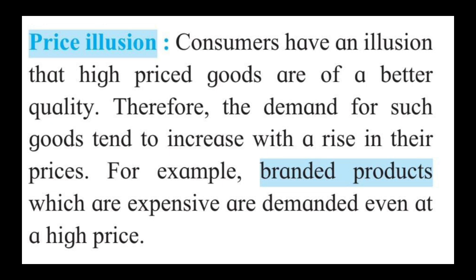For example, branded products which are more expensive are more demanded even at a high price. That's why they are covered under the exception. When our income is increased, demand is also increased. That's why it's covered under the exemption. Price is increased, demand is increased. Price is decreased, demand is decreased. That's why it's covered under exemption.